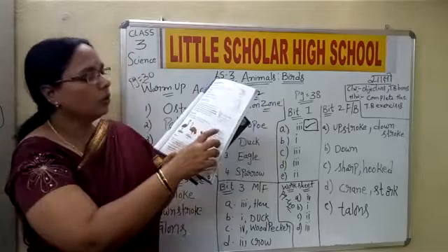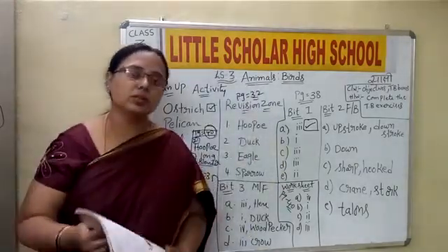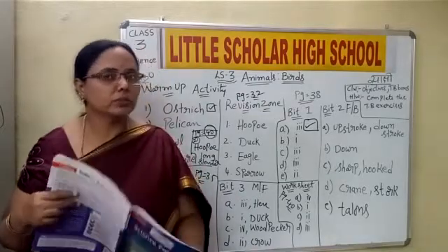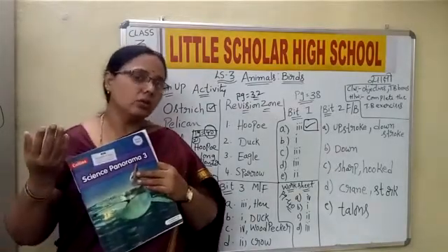Then, what is migration? What is the meaning of migration? Migration is the movement of birds from one place to another when the conditions are not favorable.